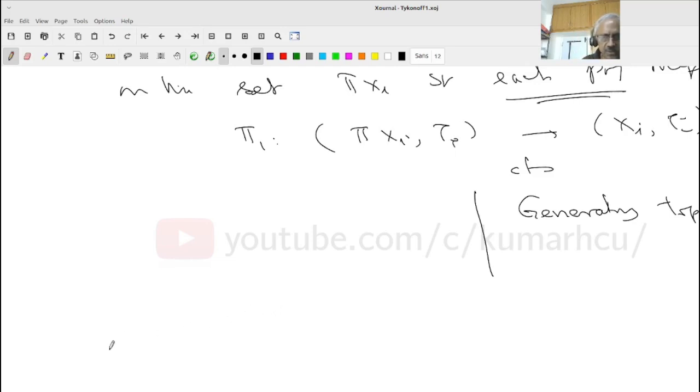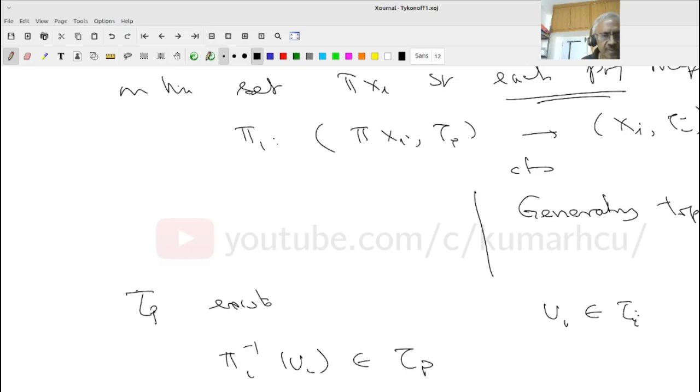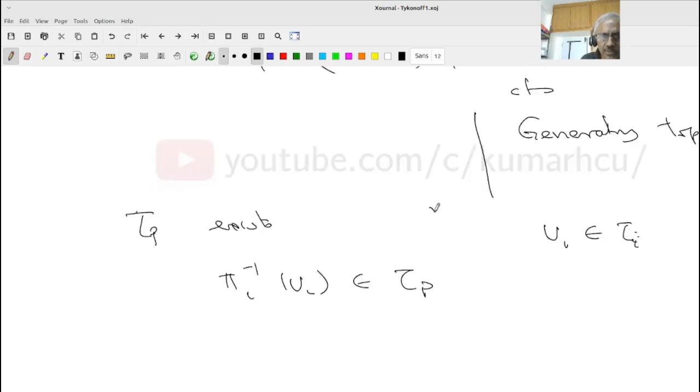So the important point I want to look at is, suppose tau p exists. We know it exists. Now suppose I have a Ui which is an open set in tau i, that is, Ui is an open set in Xi. Then what do I know? Since each phi i is continuous, phi i inverse of Ui must be in tau p. Whatever i and whatever Ui you take, phi i inverse of Ui must be in tau p.